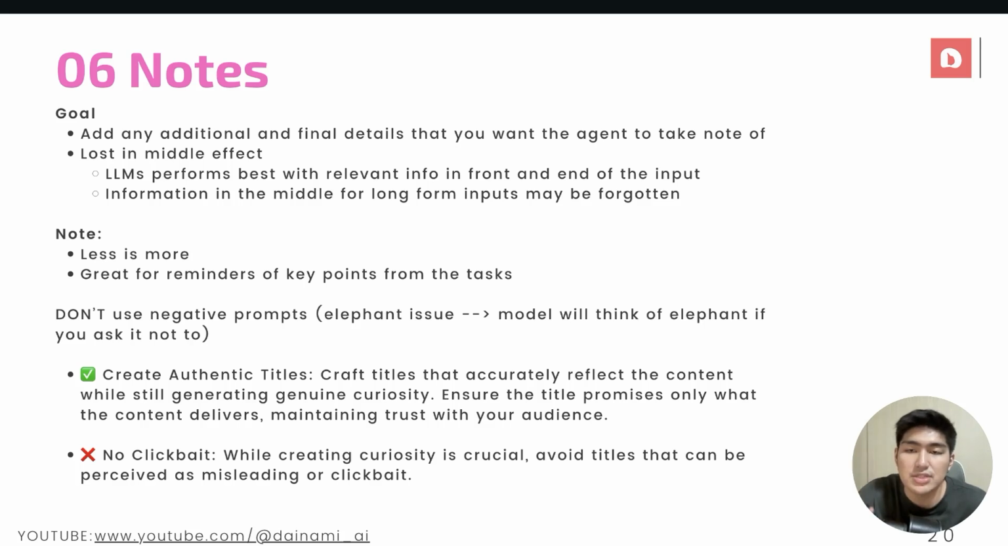For example, if you want it to do something like no clickbait, you can actually change the prompt and ask it to create authentic titles, right? Craft titles that accurately reflect the content while still generating genuine curiosity. This by itself may actually get a better result from the AI as well. So do give it a try.